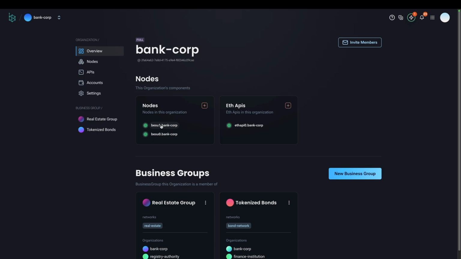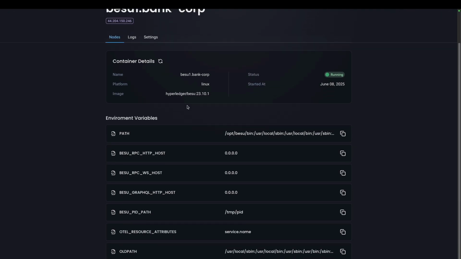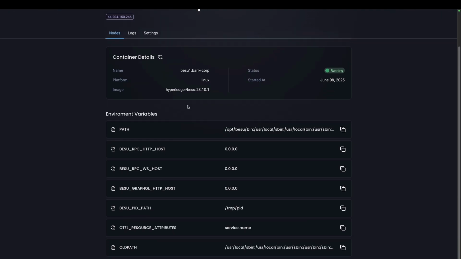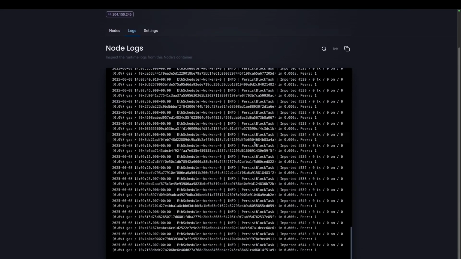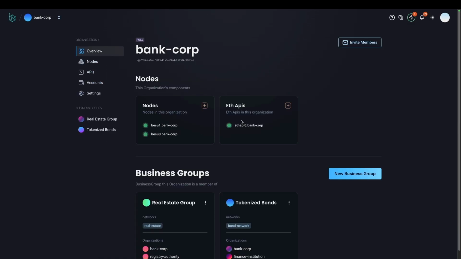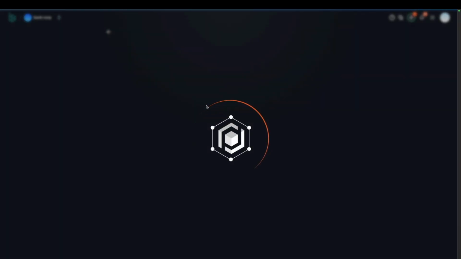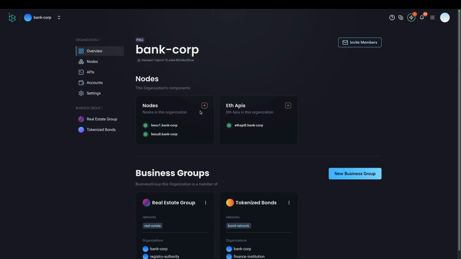For example, I'm going to access one of the nodes. This is one of the nodes of this organization called Bank Corp, and then you can see all the variables that are inside the container of the node. You can also check the logs and see all that's happening inside this node. And you can do the same by accessing the API, and check all the details of this API that's running inside this container.